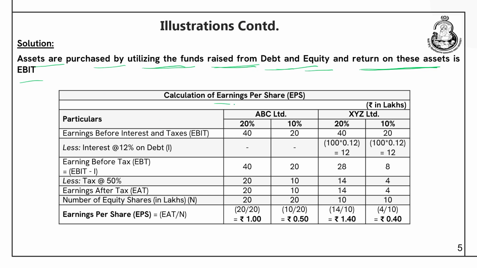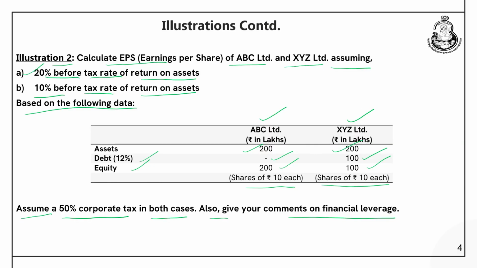So, the calculation of EPS for both the cases, for ABC Limited and for XYZ Limited, all the values are in rupees lakhs. So, earnings before interest and taxes, when in the first case we are talking about a 20% before tax rate of return on assets, and the second case of a 10% before tax rate of return.